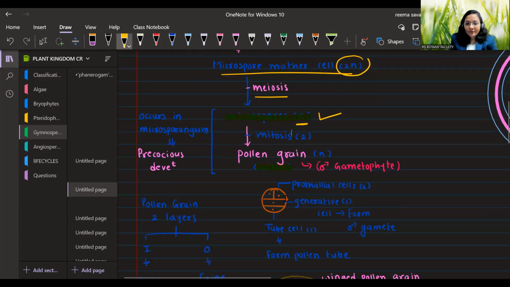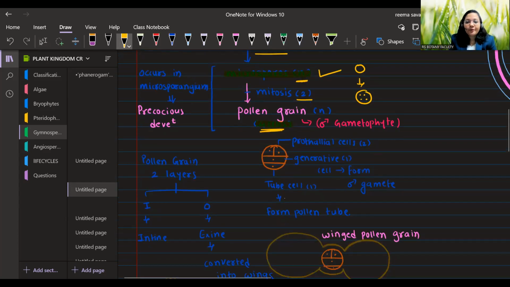See, after this, there are two successive mitoses. So there will be one cell in which two mitoses will occur. So they will have a total of 4 nuclei and they will form 4 cells. So their pollen grain has how many cells? Their pollen grain has 4 cells. So their pollen grain is known as the male gametophyte.